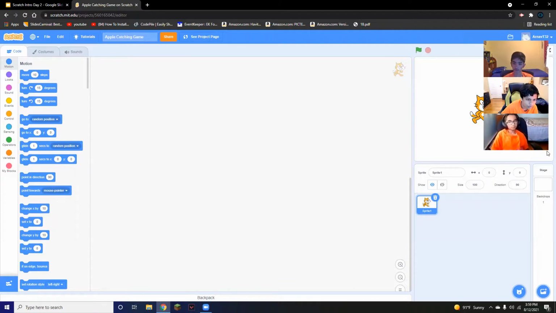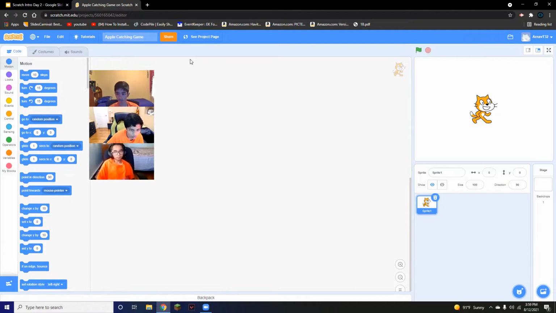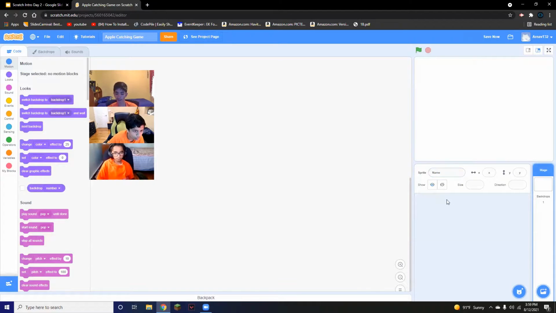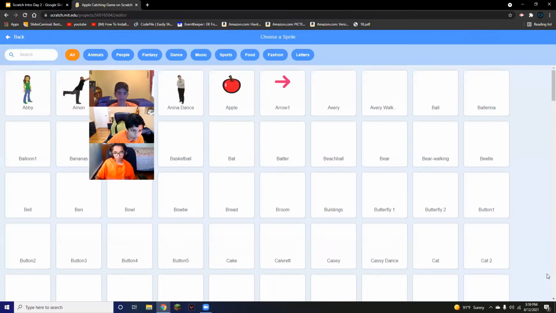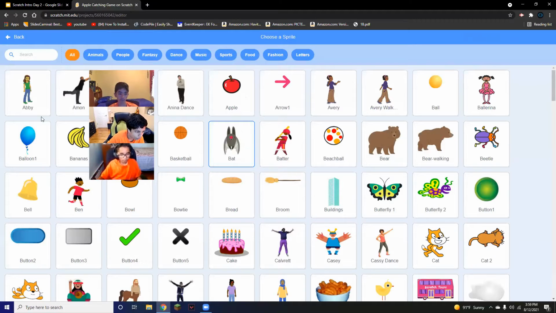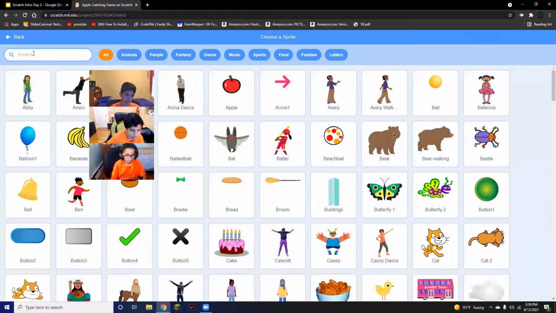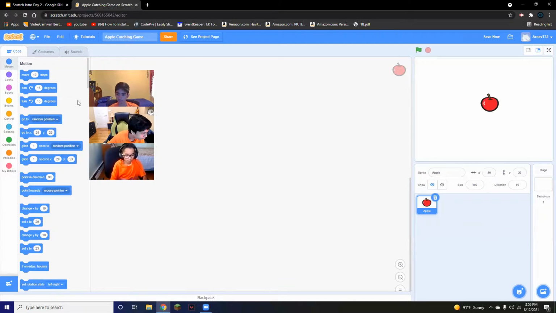And now I'm going to choose my sprites and my background. As we said before, this is a sprite. You can move it with your cursor. We're going to delete this sprite and we're going to add our apple and our background. When we click choose a sprite, apple usually appears. If it doesn't, you can search it here. And then we have our sprite, which is the apple.